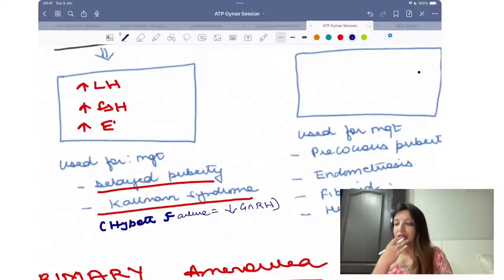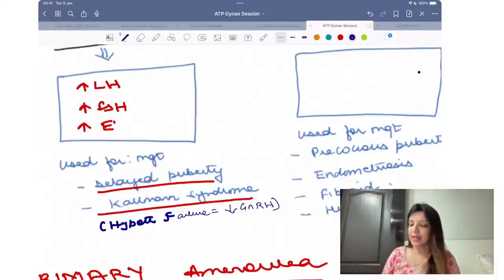Okay, ma'am, which subunit of HCG is similar to LH? Remember, it is the beta subunit which is the specific subunit. The alpha subunit of HCG is similar to LH, FSH and TSH, right?